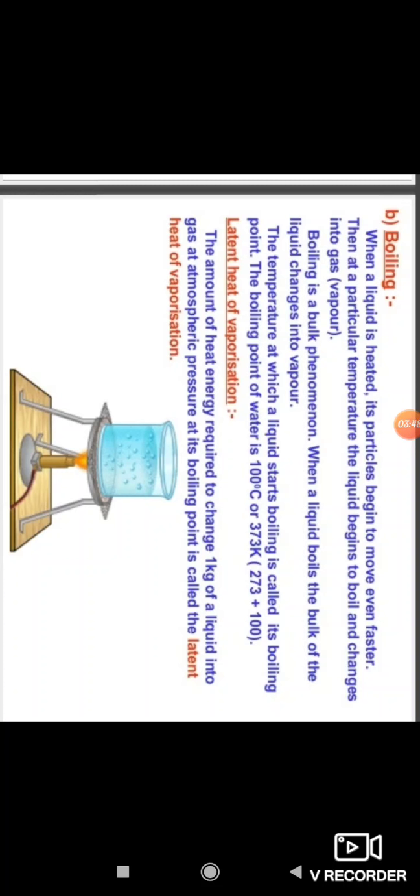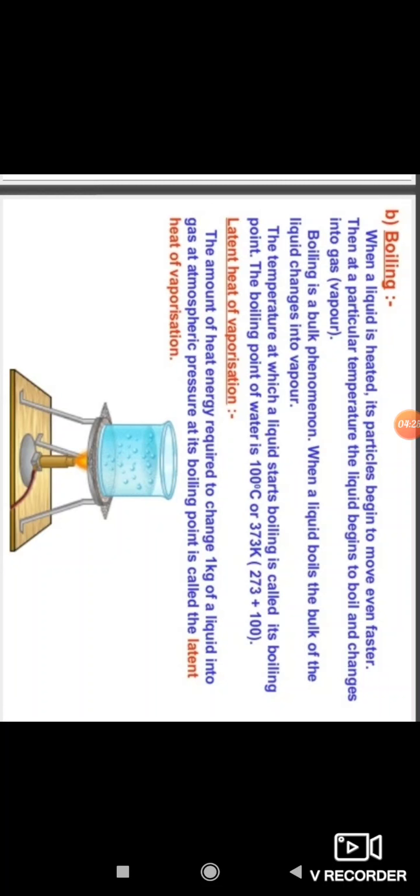Then at a particular temperature, the liquid begins to boil and changes into gas or vapor. Boiling is a bulk phenomenon.